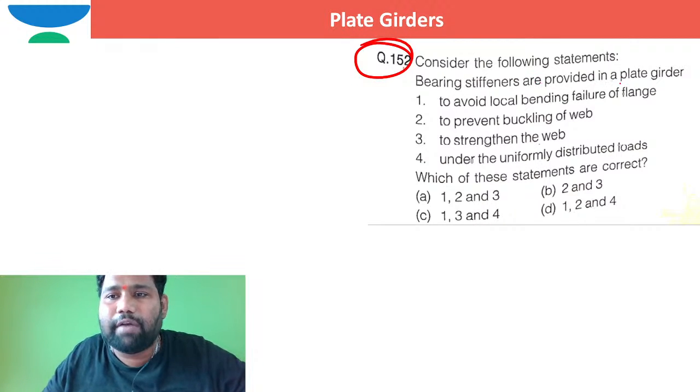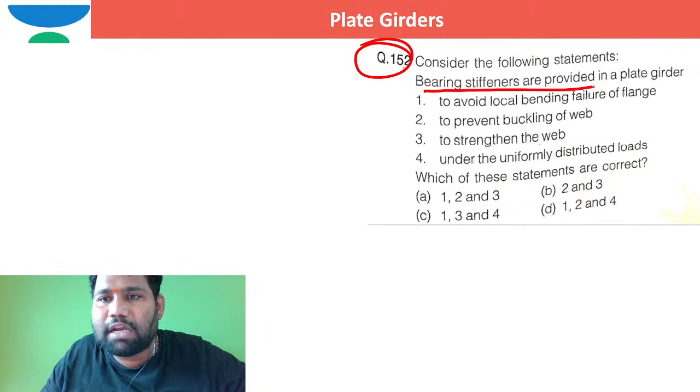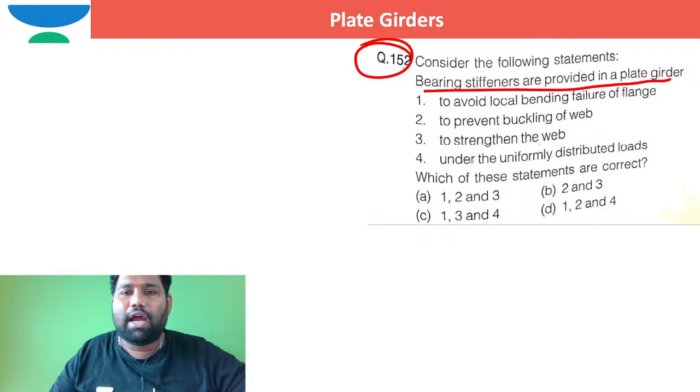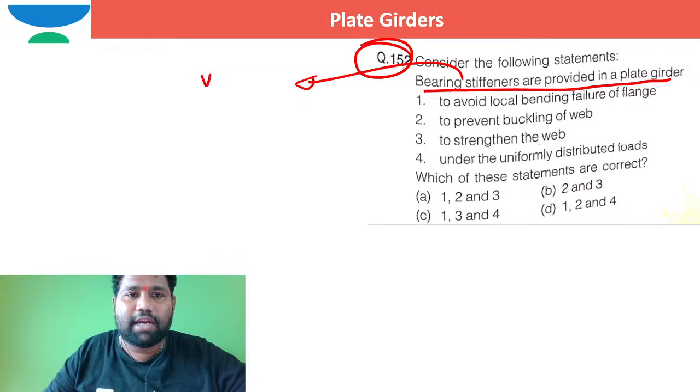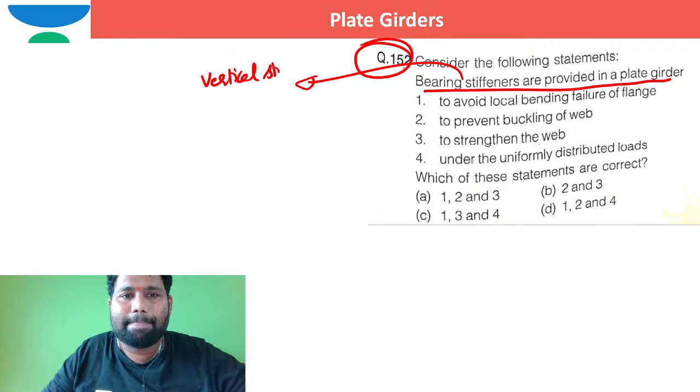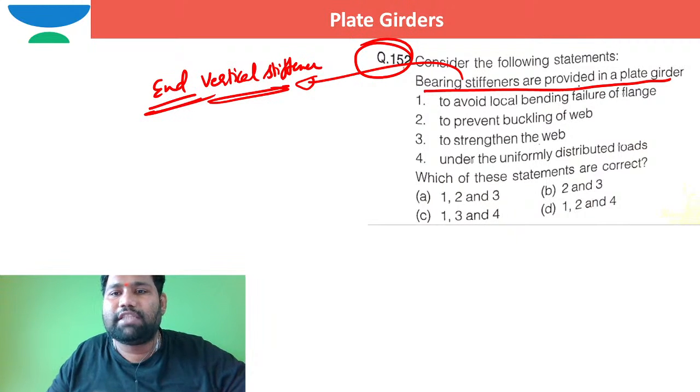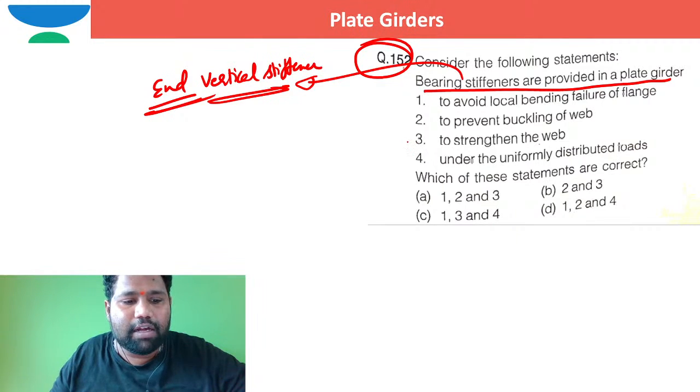Consider the following statements. Bearing stiffeners are provided in a plate girder. I hope you know the bearing stiffeners. Bearing stiffeners are vertical stiffeners indirectly, I can say end vertical stiffeners. End vertical stiffeners are provided in plate girder to avoid local bending failure of the web. No, no, no. To prevent buckling of the web. Yes, to prevent buckling of the web. This is correct. To strengthen the web. Yes, also to strengthen the web.